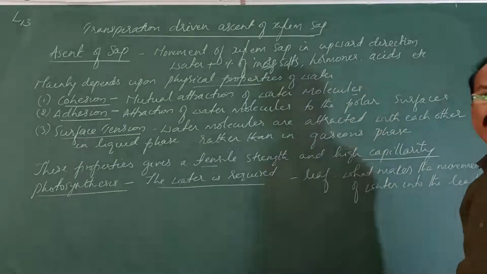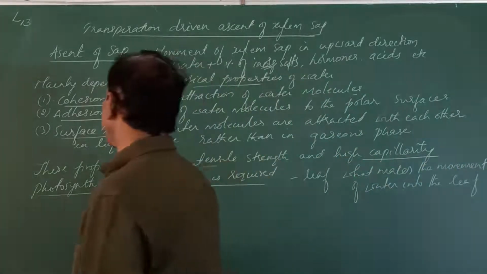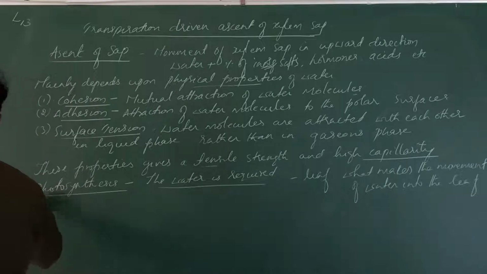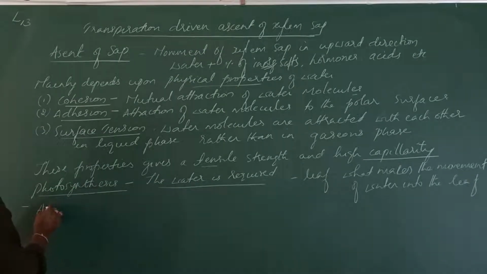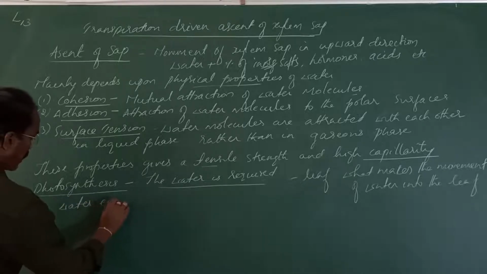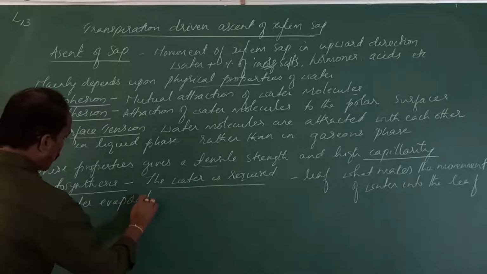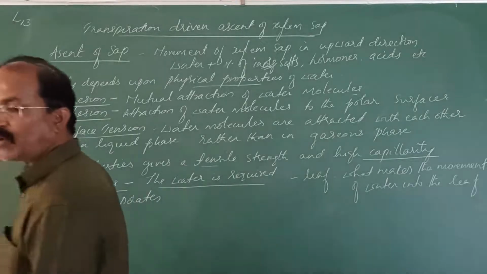Which is the force that is involved? So as water evaporates, there is a mechanism to explain this, no? As water evaporates, from where does the water evaporate?